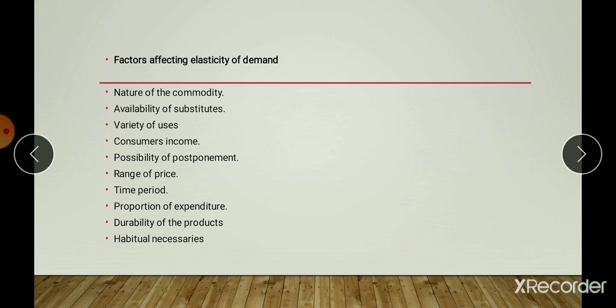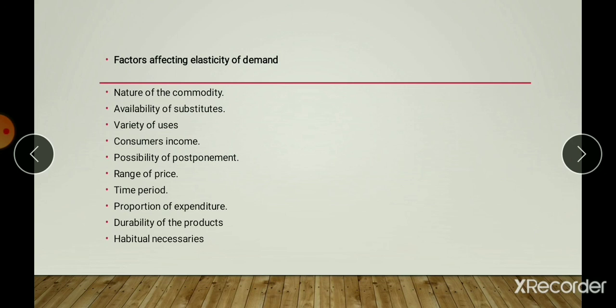And proportion of expenditure. Items that constitute a smaller amount of expenditure in the consumer's family budget tend to have a relatively inelastic demand. And durability of products. In the case of durable goods, the demand generally tends to be inelastic in the short period. In the case of perishable goods, on the other hand, demand is relatively elastic. If the good is perishable, the demand is elastic.